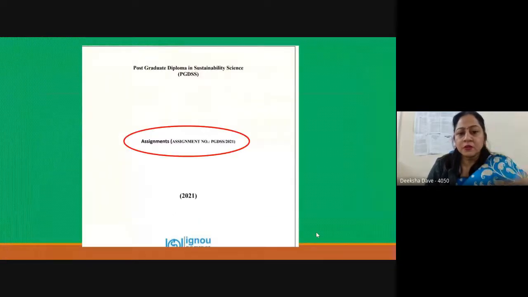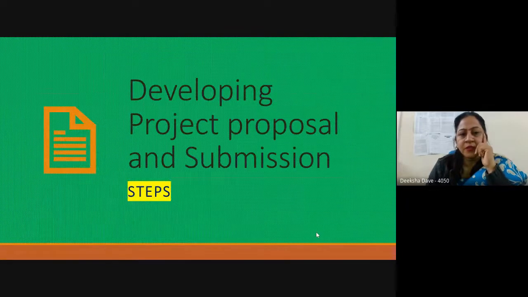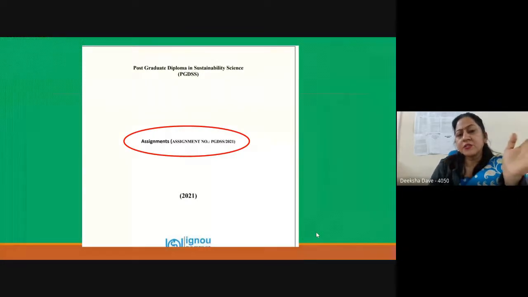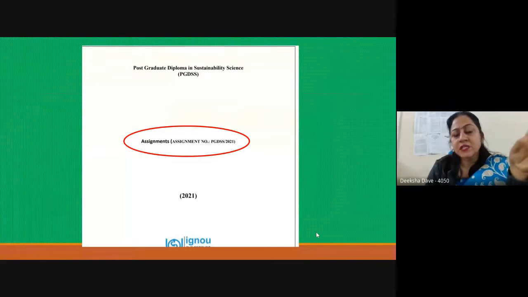So this is how it has been, it comes in this form that likewise you have to submit. So this was all about the assignment. So not so difficult, just see that there are 7 courses, 7 assignments. Each assignment may have 3 or 4 questions. It should be handwritten and maybe submitted electronically or the hard copy, whichever way is convenient to you.